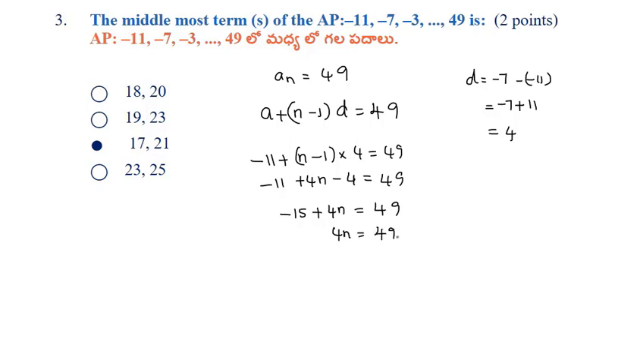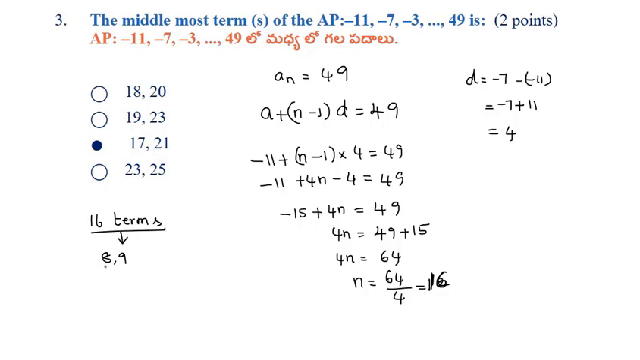4n is equals to 49 plus 15. So 4n is equals to 64. So n is equals to 64 by 4. 4 ones are 4. Sorry, 4 ones are 4. 2 is remaining 24. 4 6 are 24. n equals to 16. So there are totally 16 terms are there. The middle terms are 16 by 2, 8 and 9 are the middle terms.